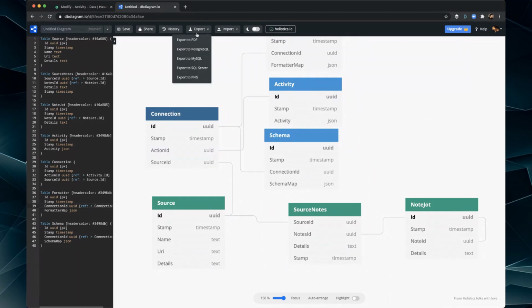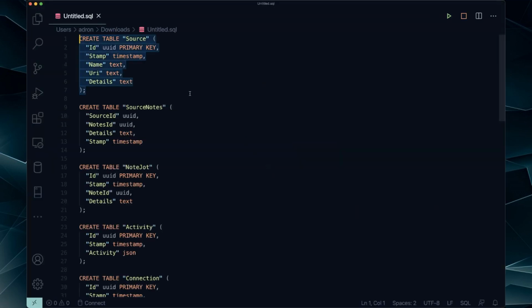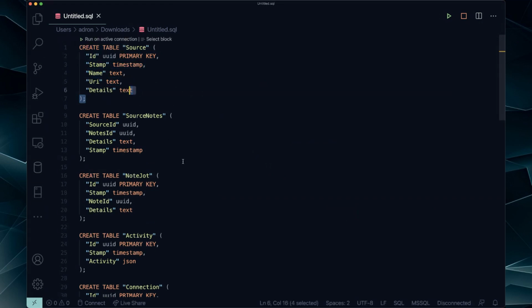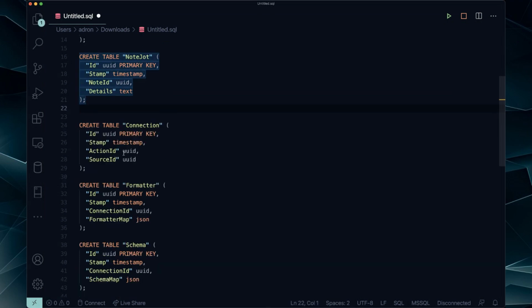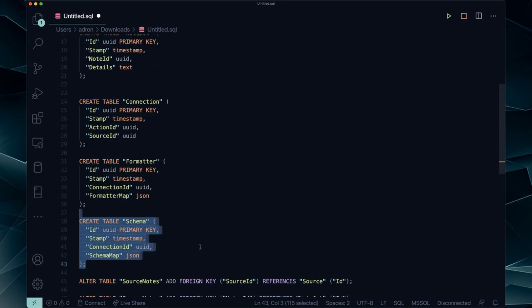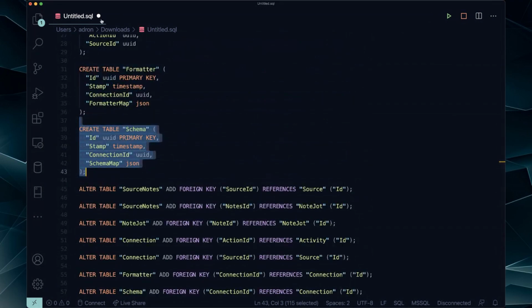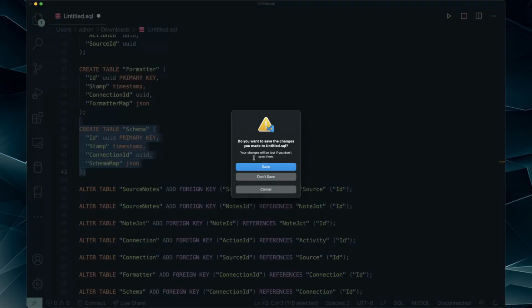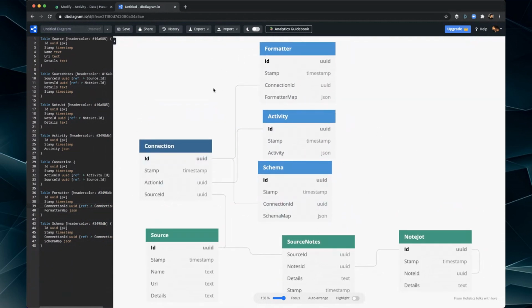So one thing I can do now is come in here and say, all right, give me the Postgres. And then I'm going to go look at this for the thing I just created. So I've already created via migrations the activity, okay, and the schema, and some other things. And then here's the relationships down here. But let's go through, and I'm going to actually create each one by hand just to show how it goes. But I'm going to use this as a reference map, okay?